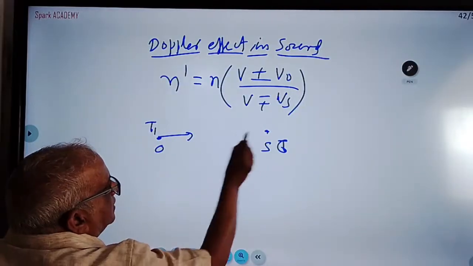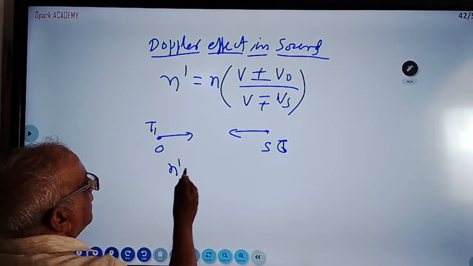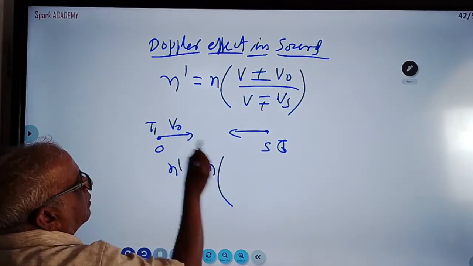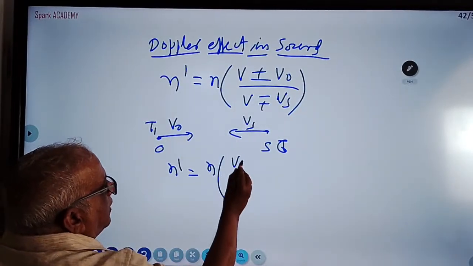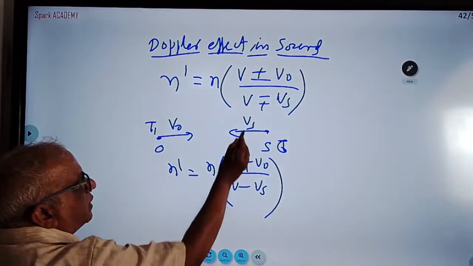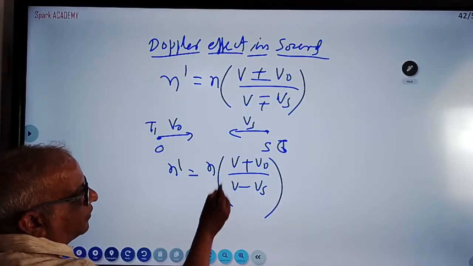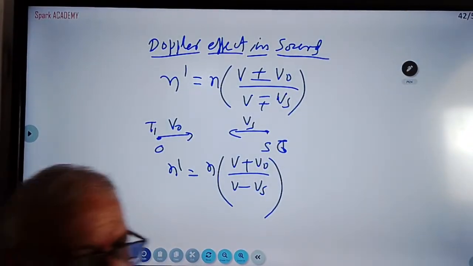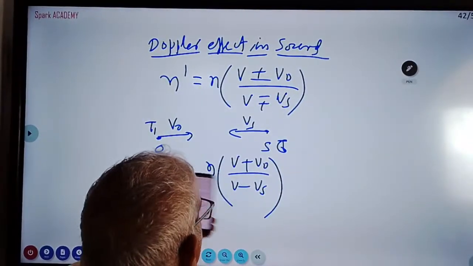They are approaching each other. What formula do you write? n dash is equal to v plus v naught by v minus vs. When the source is approaching, minus you will write. Observer approaching, plus. The values v naught and vs they will give in kilometers per hour; convert into meters per second, and velocity of sound you take.